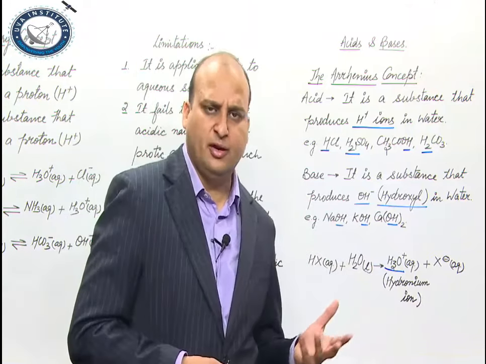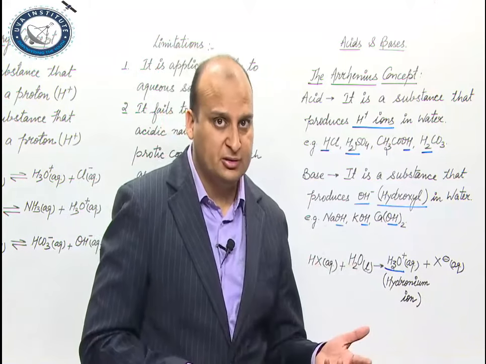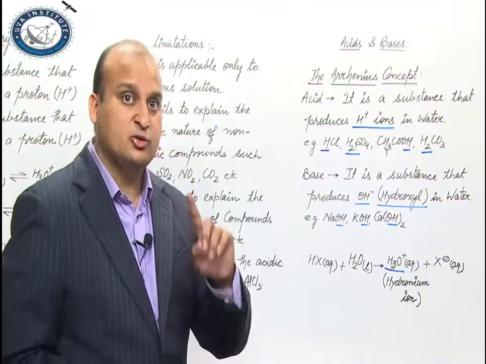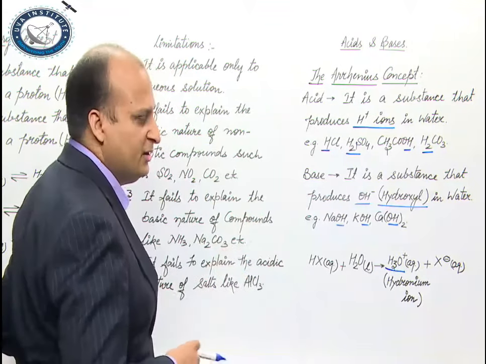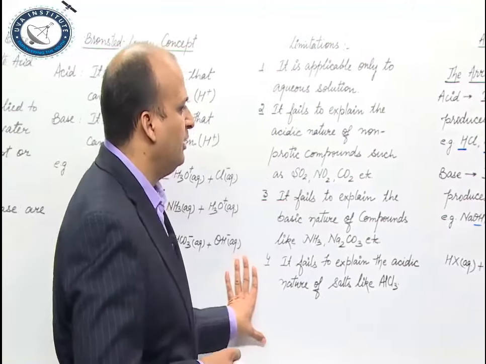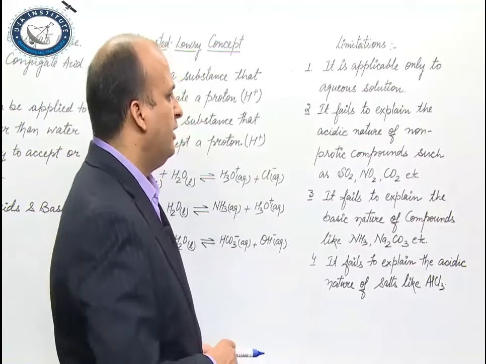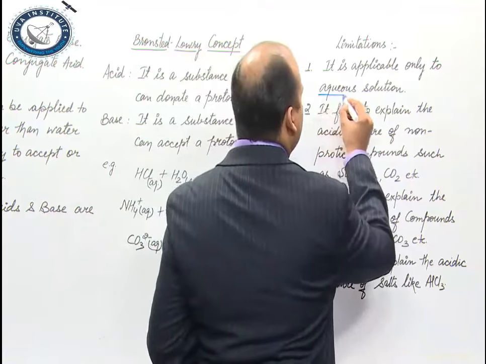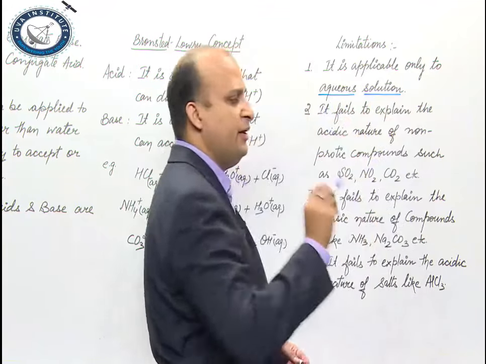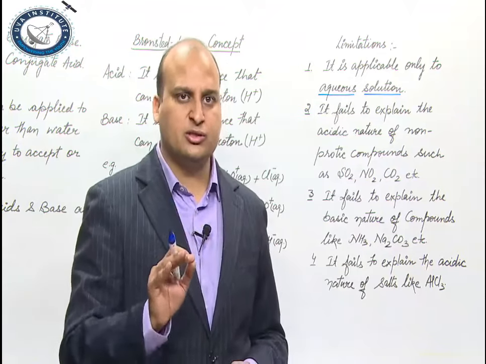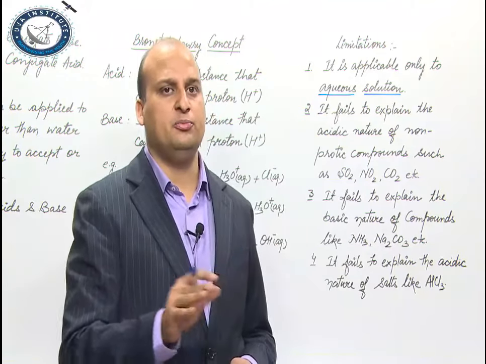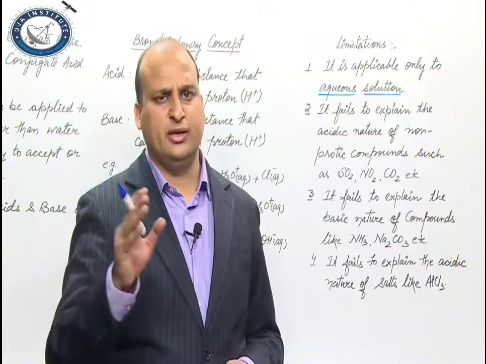This is a very primitive kind of theory and has got some limitations. Let us understand. Question आया तो you should write the limitations. Very important. You will get more marks as compared to this. Now, what are the limitations? The limitations are that it is applicable only to aqueous solutions, which means that the solvent is only water. Only water is used as a solvent. आप और कुछ benzene या CCl4, you are not using any other solvent.